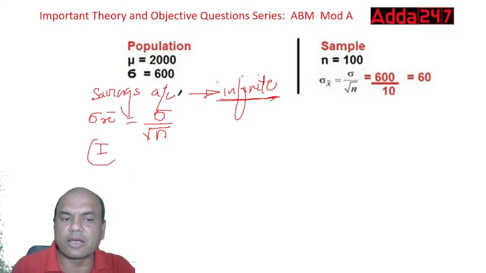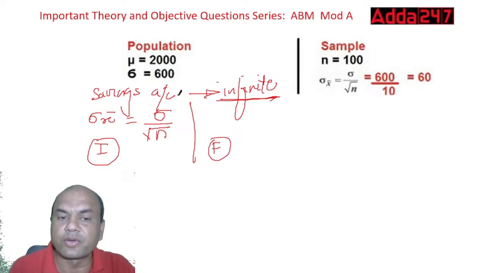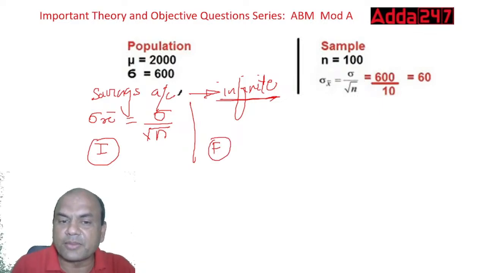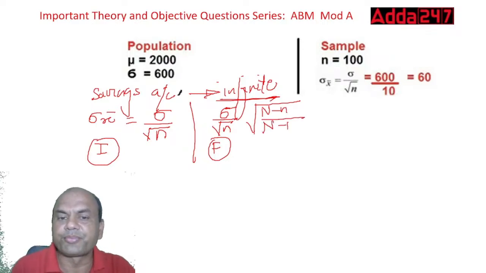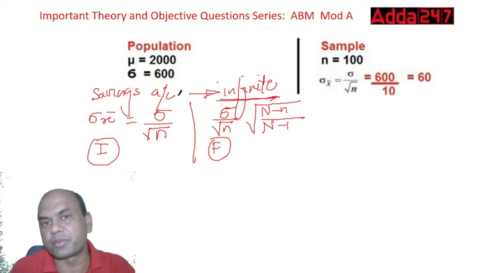And if it is a finite population, meaning a known population such as 1 lakh or 50,000 savings accounts, then it becomes sigma upon root of n into the square root of (capital N minus small n) upon (capital N minus 1). This is for a finite population.